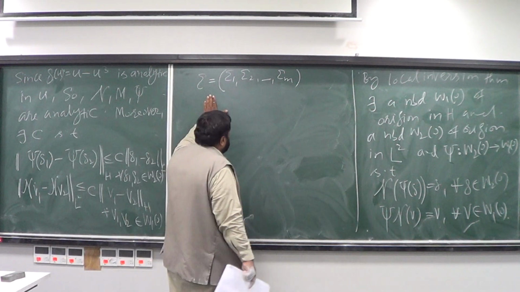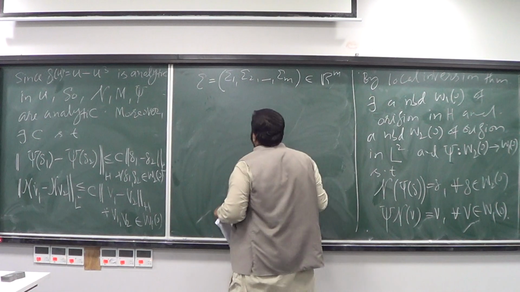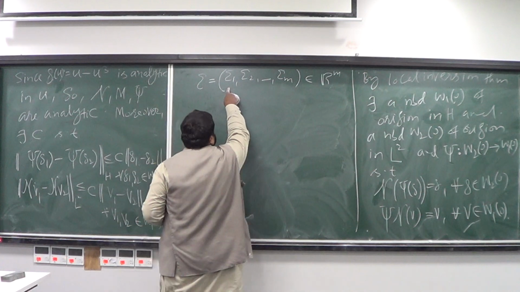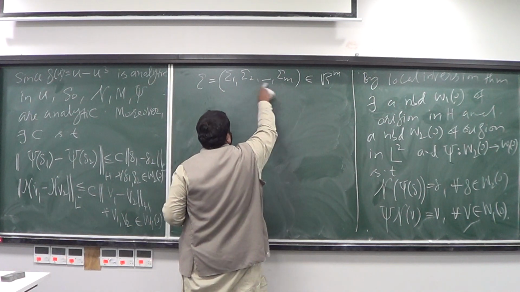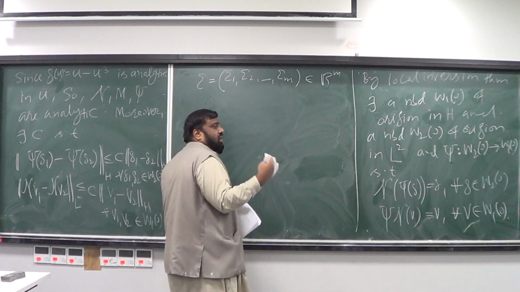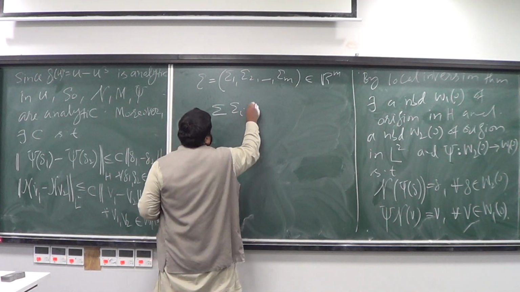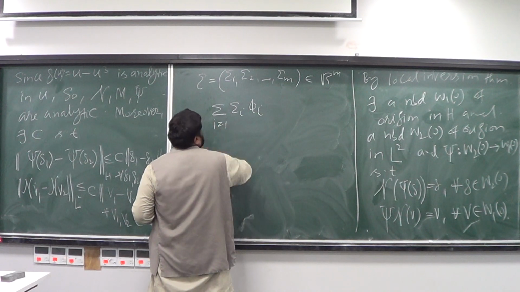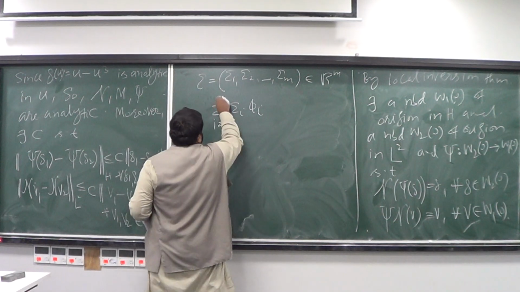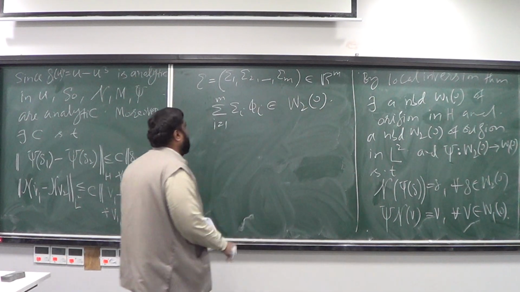So I can consider xi M's, which are obviously elements in R^m, and if I wish, I can choose these xi in such a way, or I can shrink them, or choose these components as small as possible, so that when they are multiplied with phi I, the basis of the kernel of operator L, this belongs to W2 of 0.